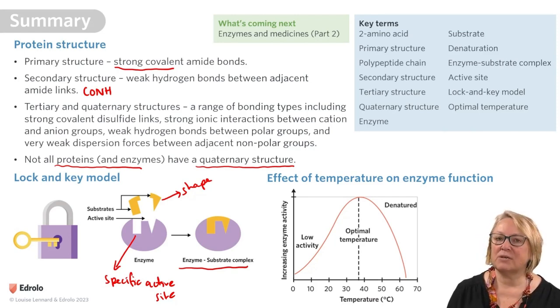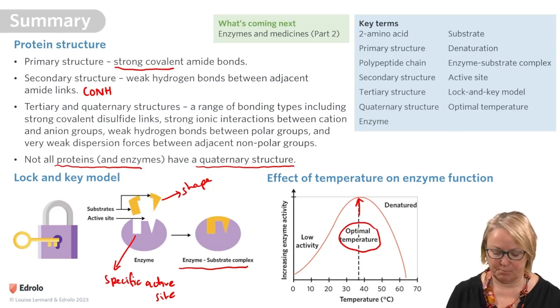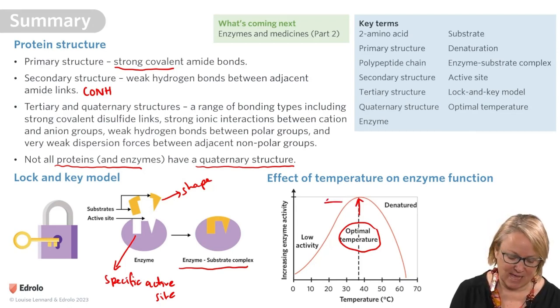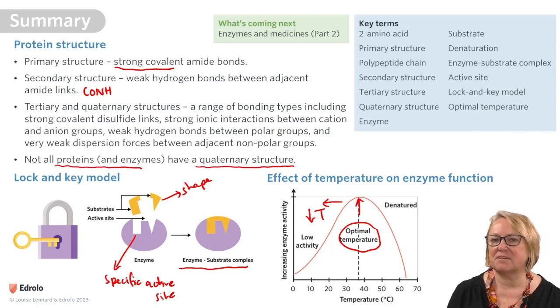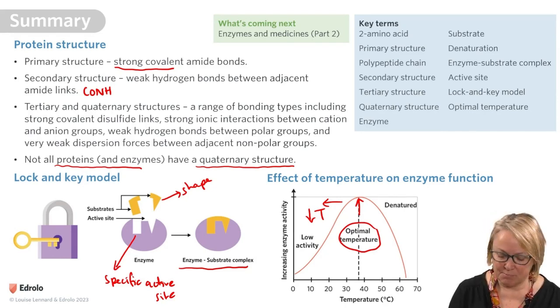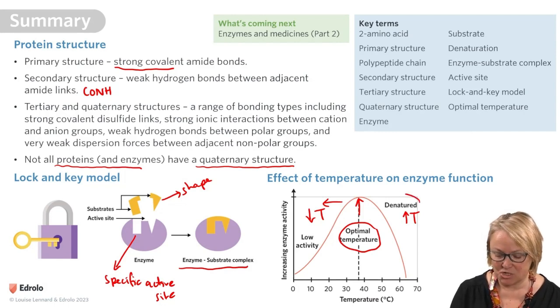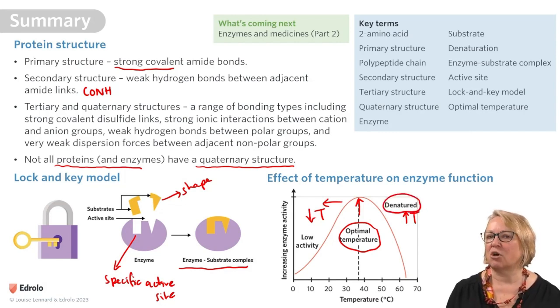We can look at the enzyme activity over a range of temperatures. We have our optimal temperature. We get the maximum enzyme activity produced. At a temperature less than that, we have lower activity due to collision theory. We have a lower rate of reaction if the temperature is lower. At temperatures much greater than the optimal temperature, we denature the protein and it no longer functions as an enzyme or for its particular shape.